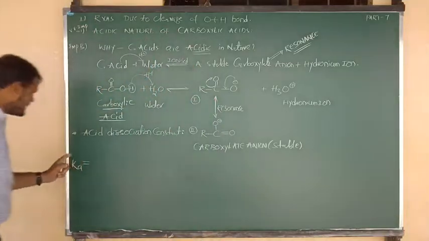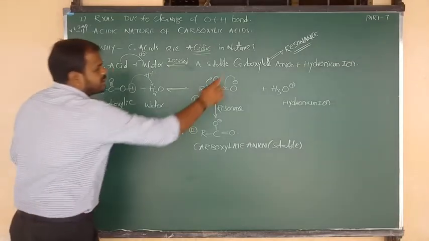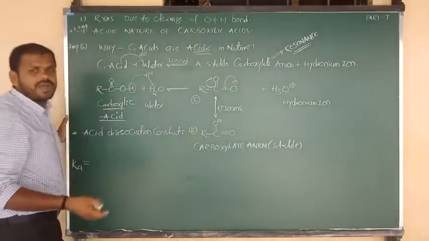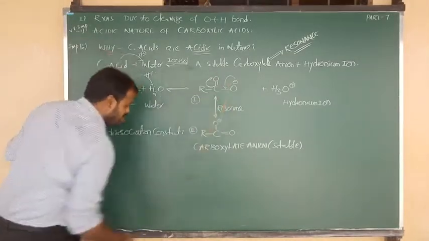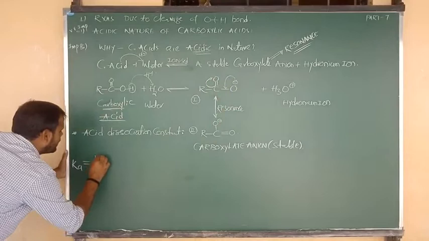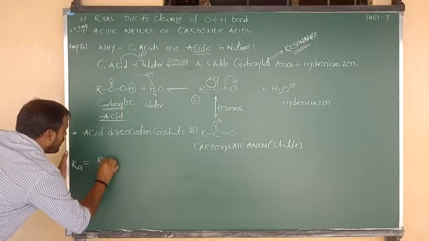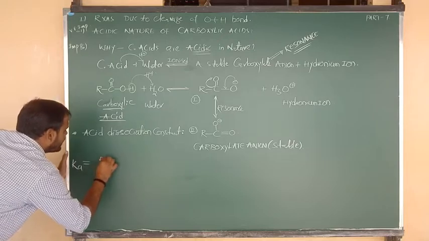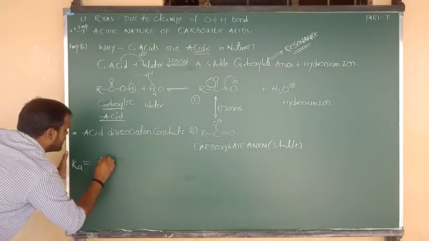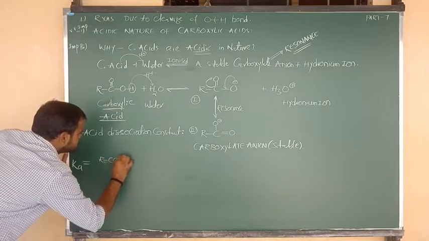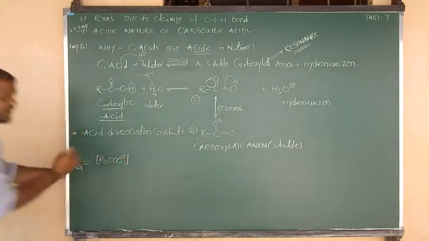So the acid dissociation constant Ka equals, here, the products. One is the carboxylate ion. What is the formula of the carboxylate ion? RCOO minus. We can write it shortly as the concentration of RCOO minus, the carboxylate ion.